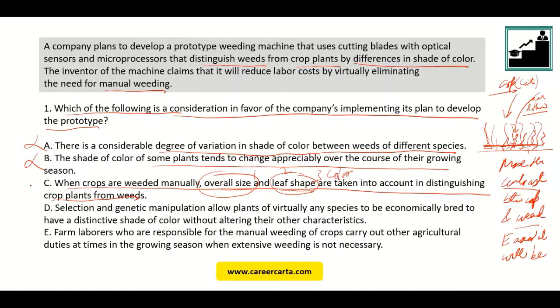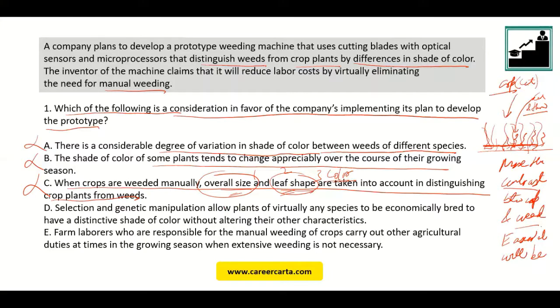So what is this option in favor of? Is it in favor of the companies implementing its plan to develop the prototype? No, it is actually the opposite. It is saying that the manual guys are going to be better, or the manual guys are looking at 3 factors. Your machine is looking at just 1 factor. Humans can see color, they can see leaf shape, they can see overall size, which means humans will be better. Then why do we need the prototype? So this is exactly the opposite of what we want.